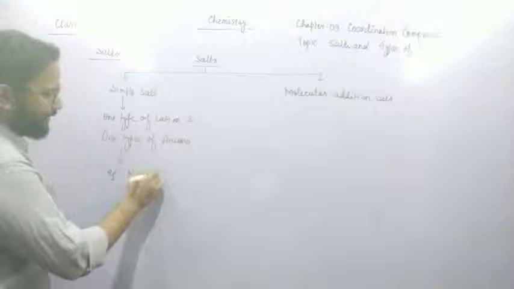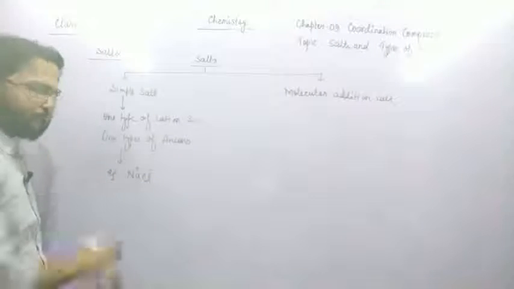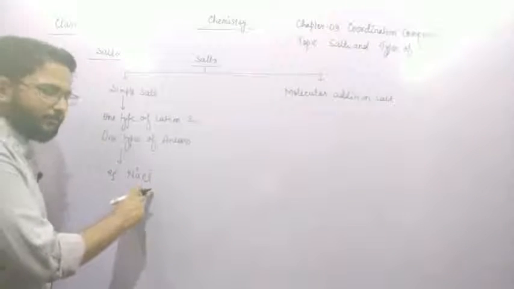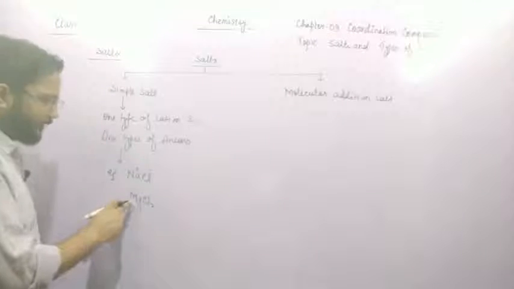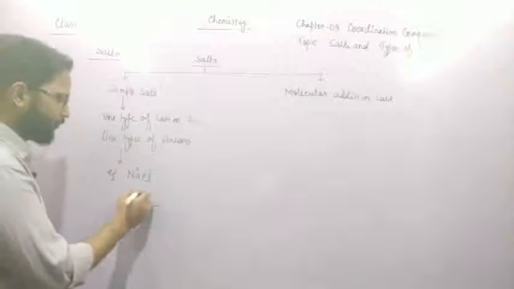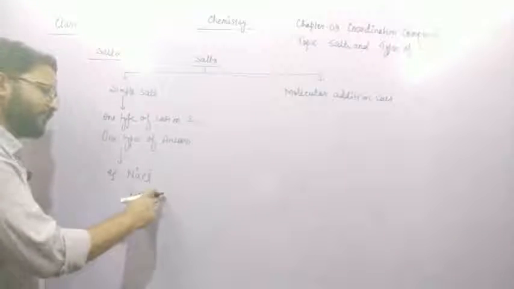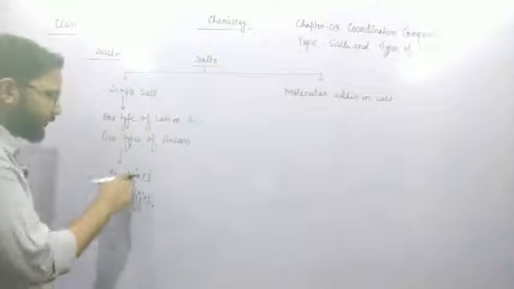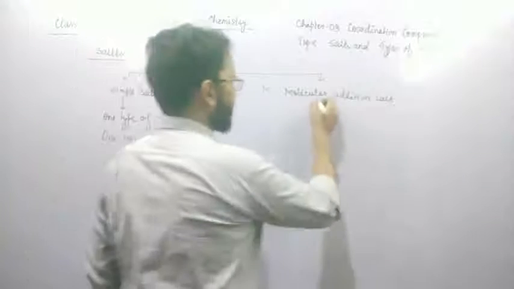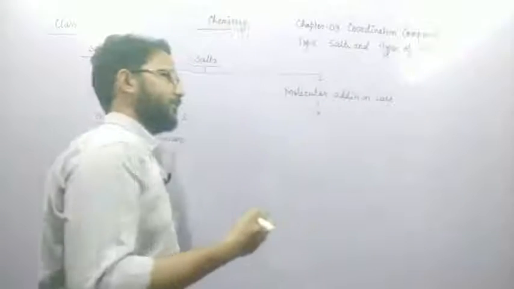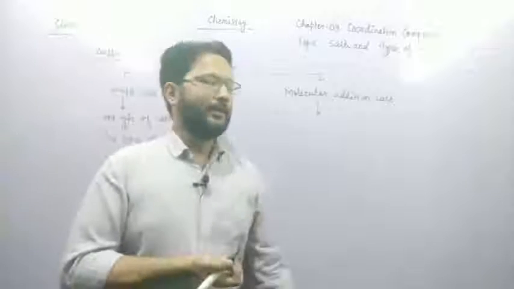NaCl, containing Na plus and Cl minus, means one cation and one anion. Second is MgCl2, containing one cation Mg2 positive and one anion. So it contains only one type of cation and one type of anion, then they all are examples of simple salt.